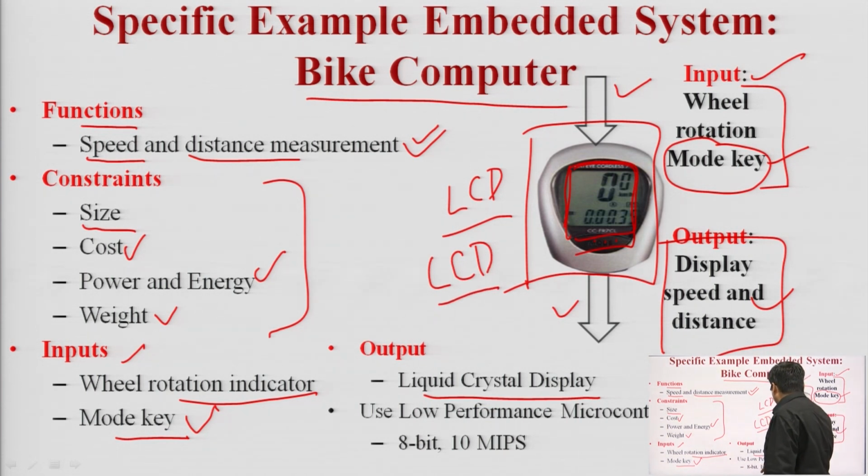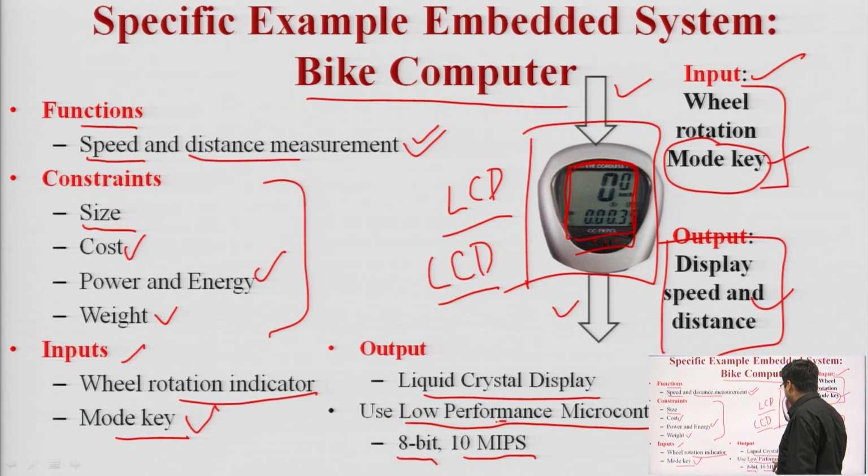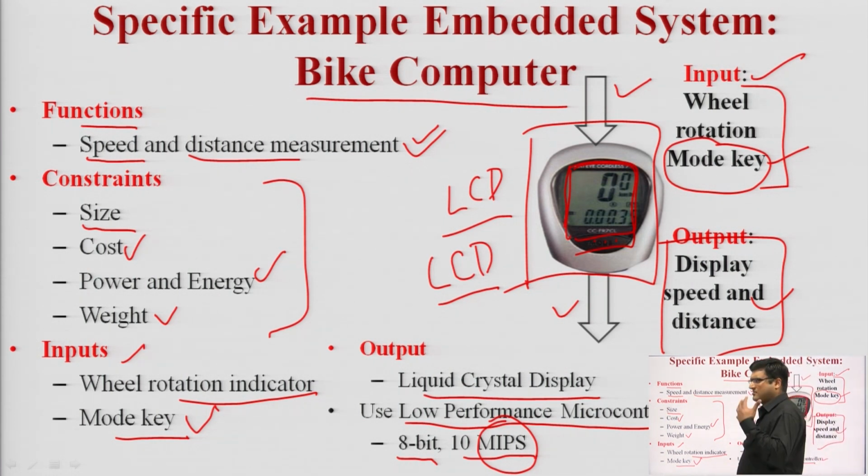So, the main feature is that it uses a low performance microcontroller. It is 8-bit, with a capacity to do 10 million instructions per second. This is one example I am taking; there are several examples of embedded systems.